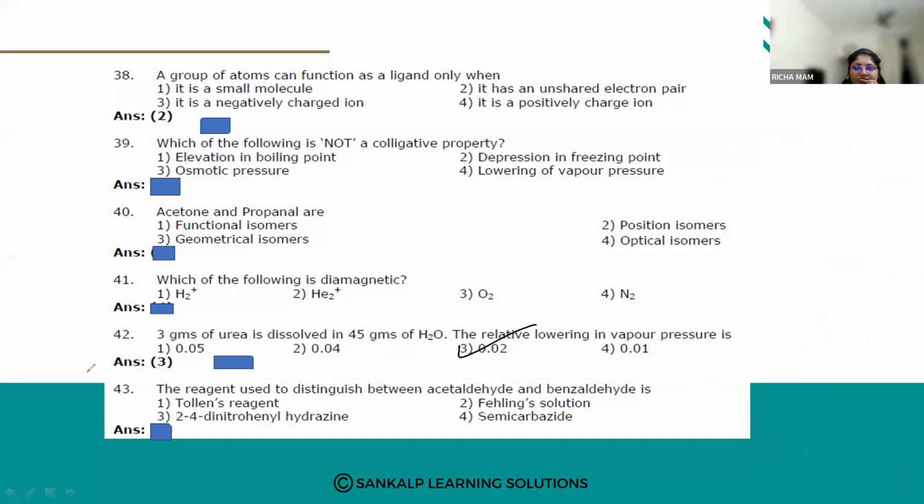Next question. The reagent used to distinguish between acetaldehyde and benzaldehyde is: first one, Tollens reagent; second one, Fehling solution; third one, 2,4-dinitrophenyl hydrazine; and fourth one, semicarbazide.